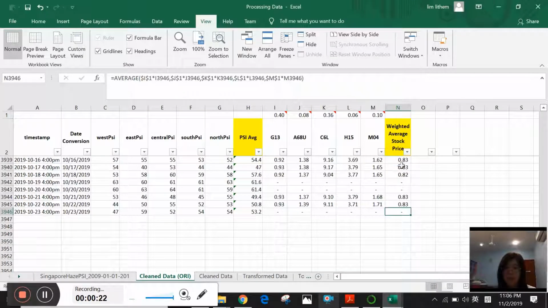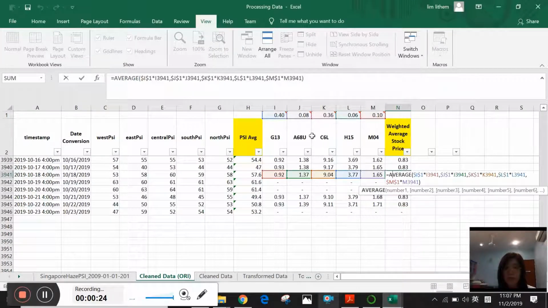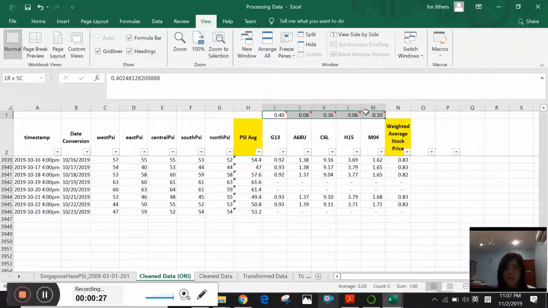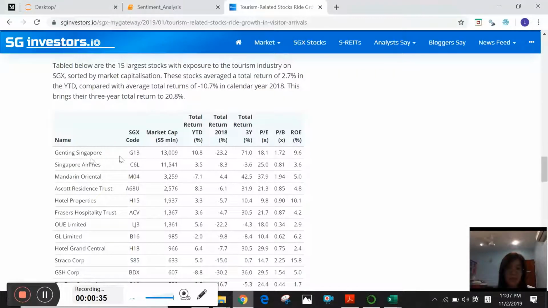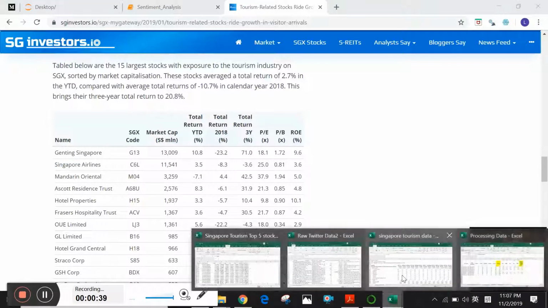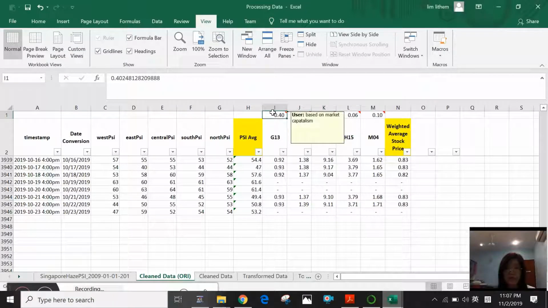The weighted average of stock price data is calculated, and the weightage of every stock is based on its market capitalization in the market share, which you can see Genting Singapore has the highest, so it will have higher weightage.